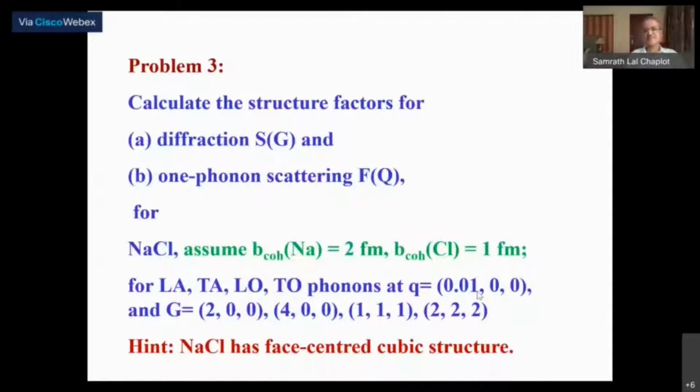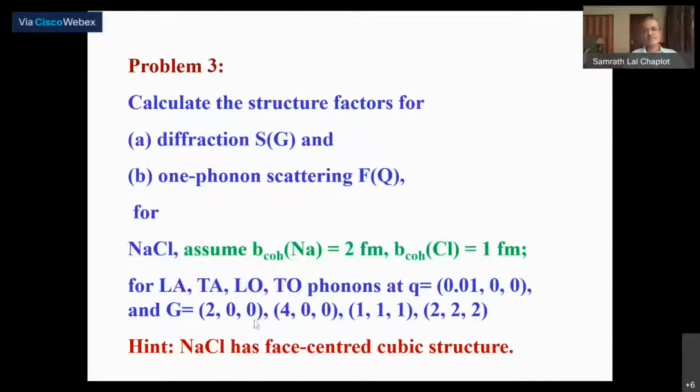Okay, it cannot be exactly at the center, because the longitudinal and transverse are defined with respect to the direction of the phonon wave vector. Okay, so the phonon wave vector is along, say, the x direction, and therefore the longitudinal modes will have the displacements along the x direction, whereas the transverse mode will have displacements which are perpendicular to the x direction. Okay, and you need to do it for the 4 reciprocal lattice vectors G, which are 2, 0, 0, 4, 0, 0, 1, 1, 1, and 2, 2, 2.